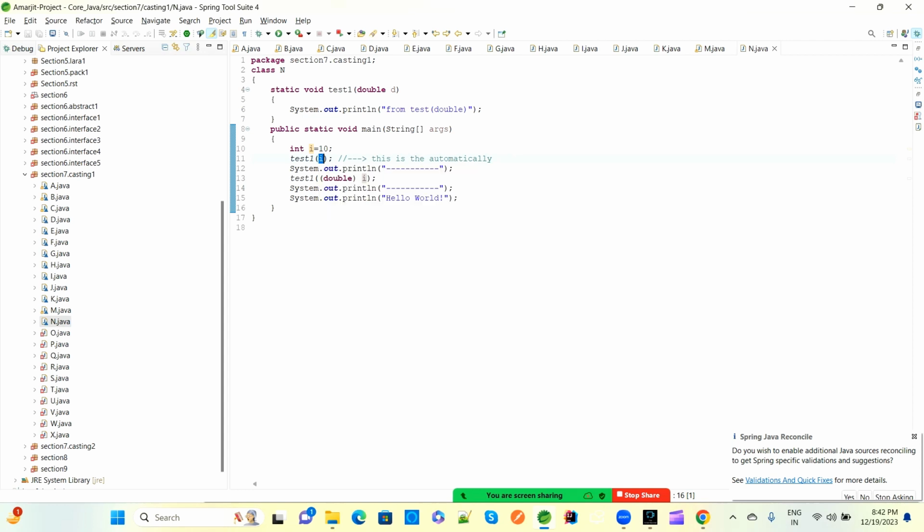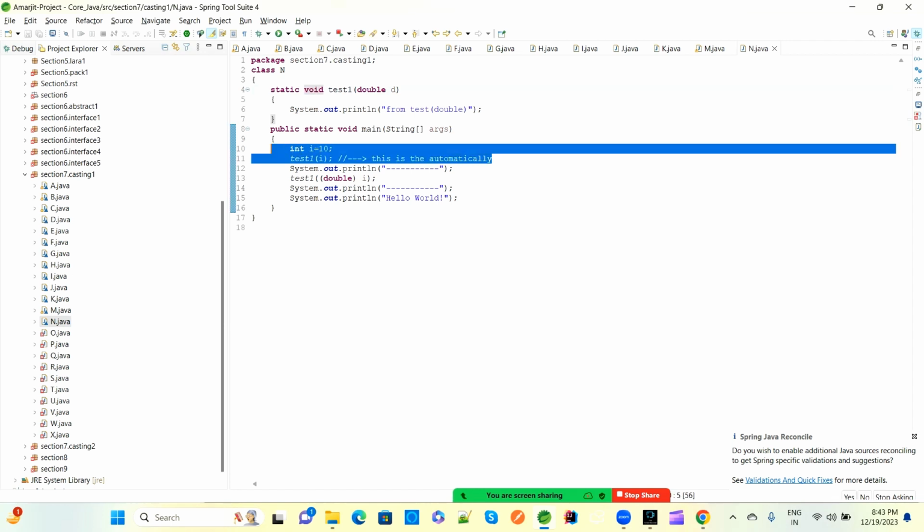So the compiler will check whether a test method is available which has a single integer parameter. Yes, a test method is available which takes a double parameter, meaning integer to double, which is fine. So this i value 10 is assigned to the double j. So double d has 10. The return type is void, so there is no return value here. This conversion has happened automatically, no issues.